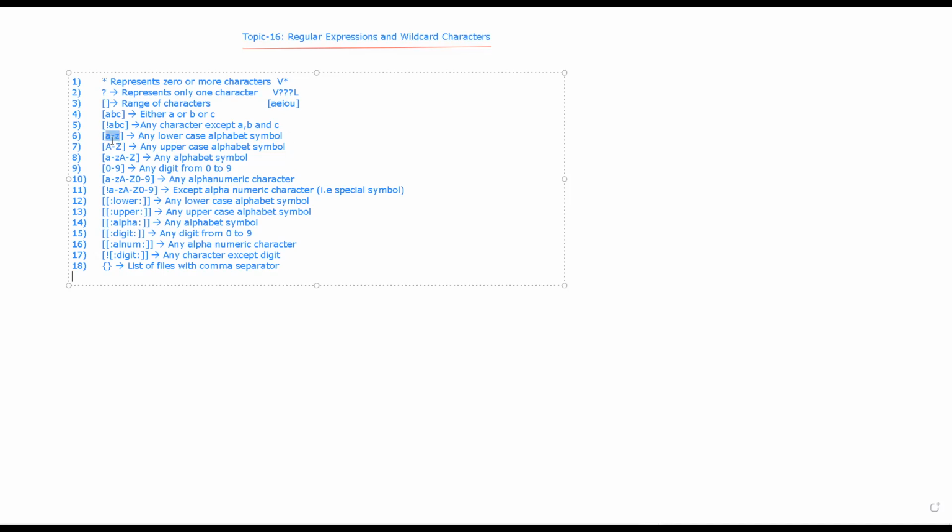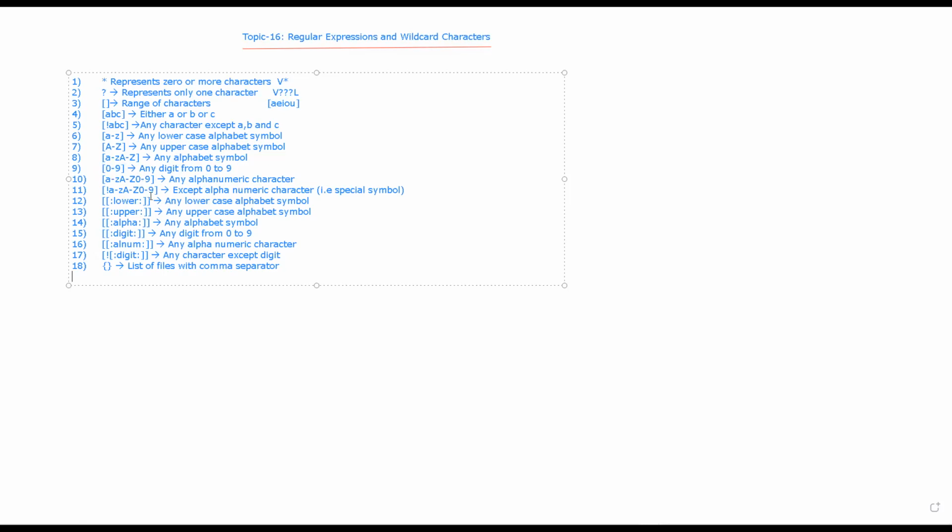Smaller letters you can specify like this, capital like this, and if you want capital and small case, you can specify like this. If you want numbers from 0 to 9, the combination of 0 to 9 can create any number, right? So 0 to 9 represents one digit, and you can represent any digit like this, right?